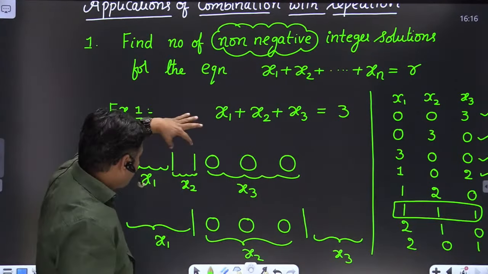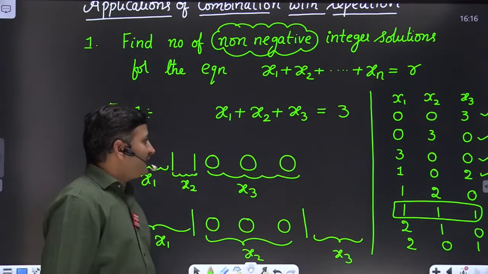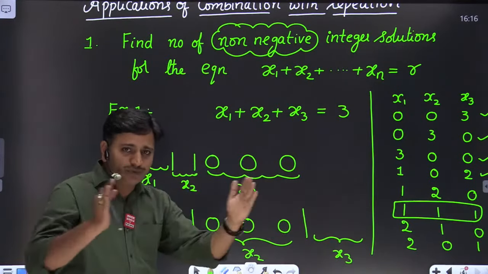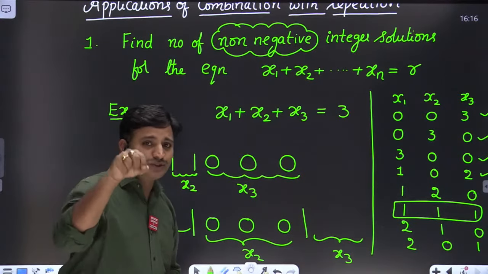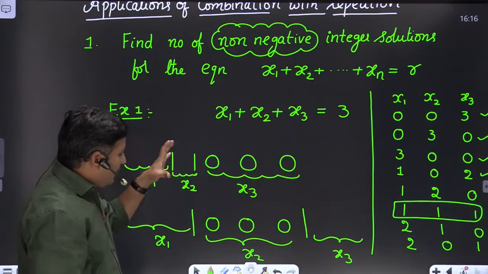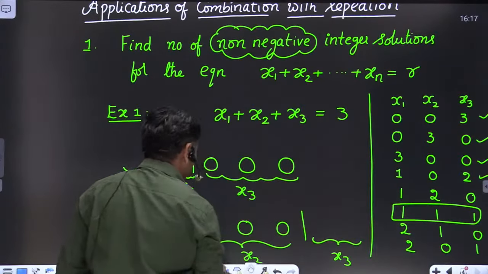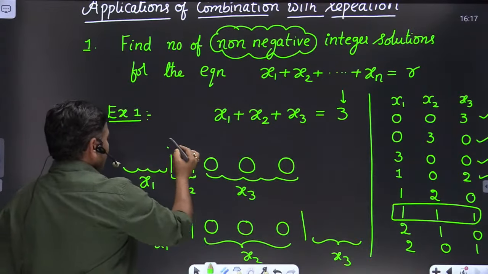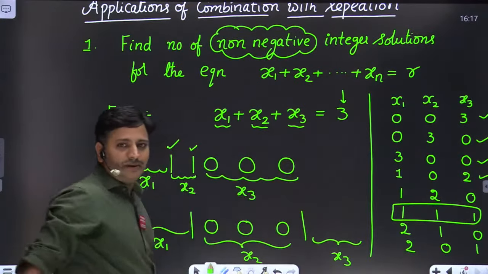If I place 2 vertical lines here, I will get solution 0, 0, 3. If I place 2 vertical lines in this manner, I will get solution 0, 3, 0. The total number of positions we are having is 5. Out of 5 positions, we have to choose 2 positions to place 2 vertical lines in order to generate the solutions. Here 3 indicates the number of identical balls, and the number of vertical lines is nothing but number of variables minus 1.